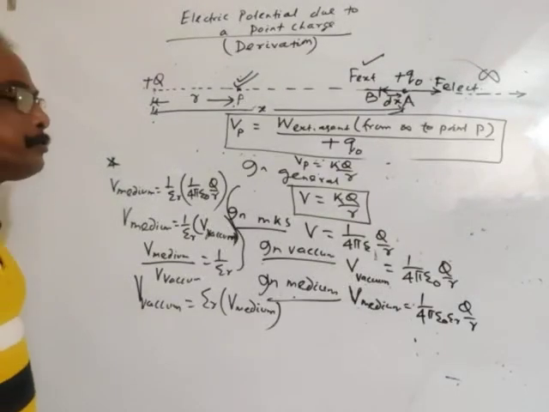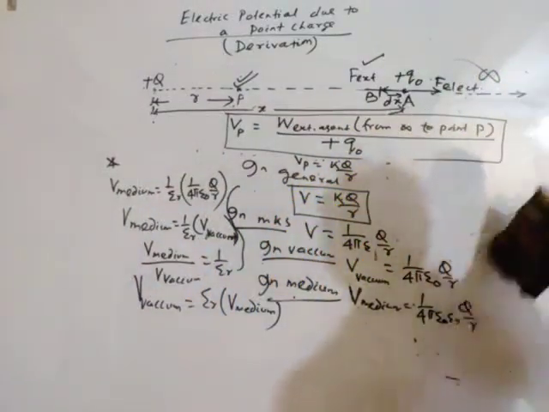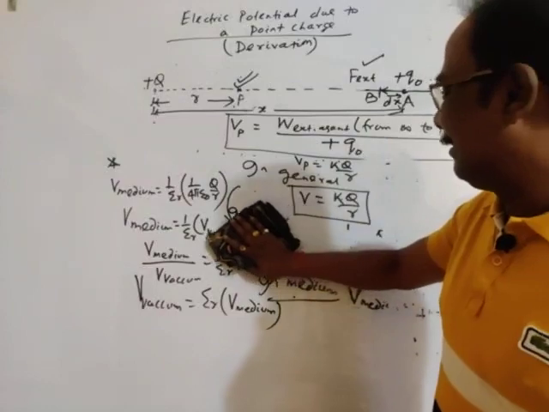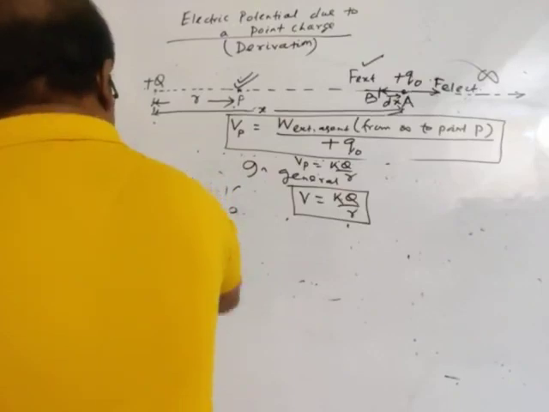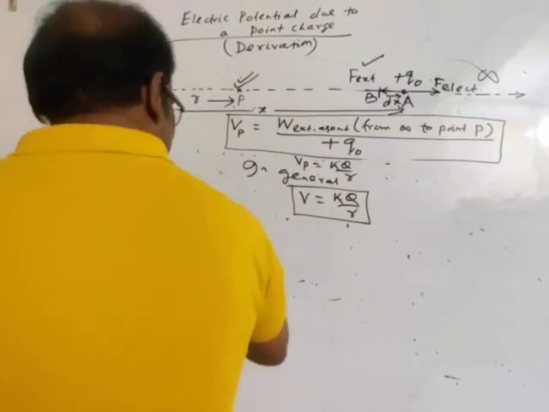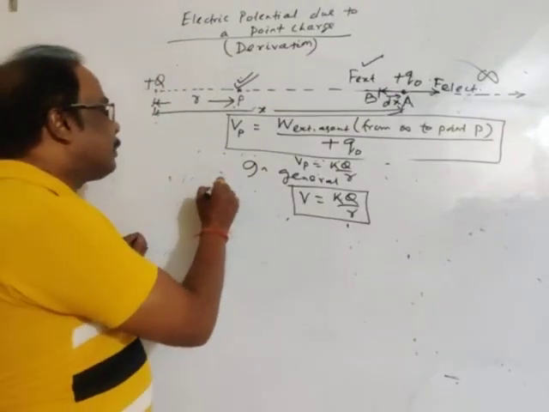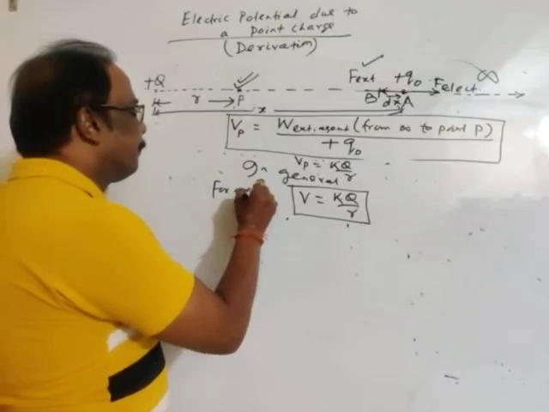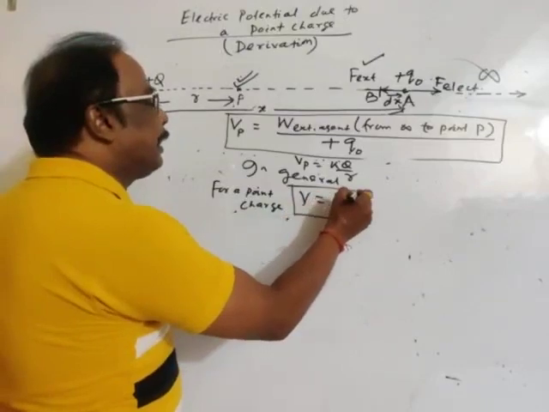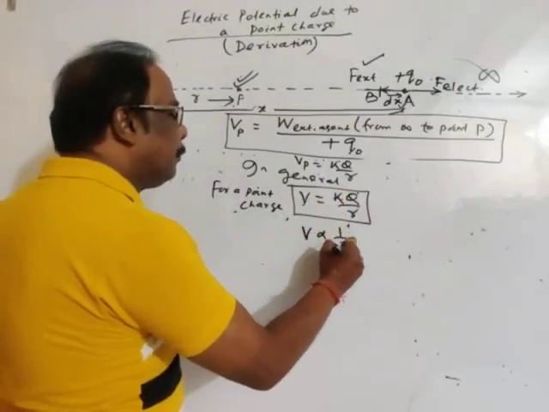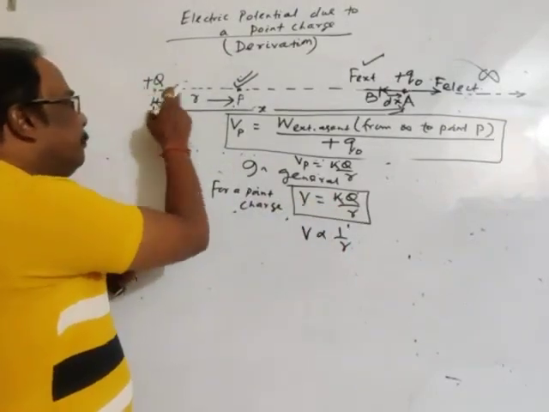Potential is k Q by R for a point charge. So potential is inversely proportional to the distance from the point charge.